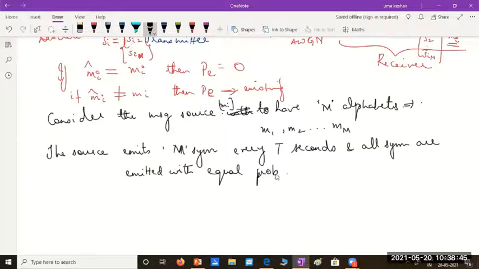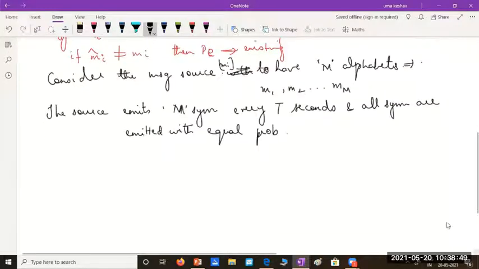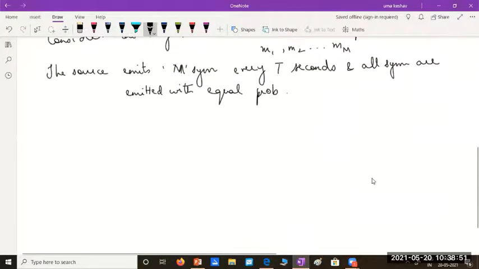Let's say all symbols occur with equal probability. It's not a Markov source. It's a zero memory source. We are considering this as a zero memory source, as per our ITC, what we spoke.